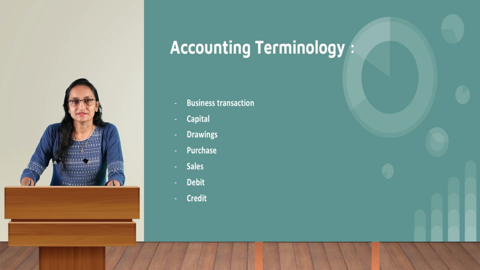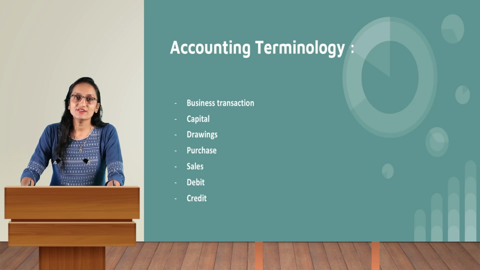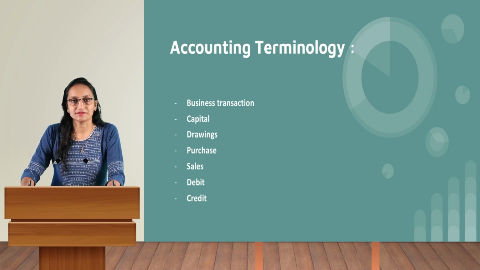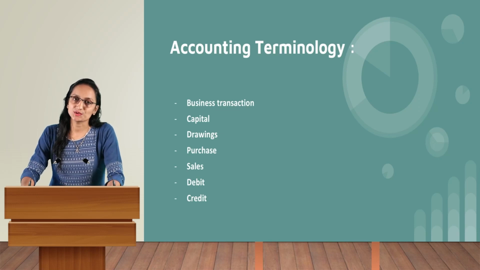Second is capital. Capital is the money the business owner brings into the business to start it. Many times the business owner brings capital in the form of cash or in the form of assets. Both can be classified as capital. Next is drawings.